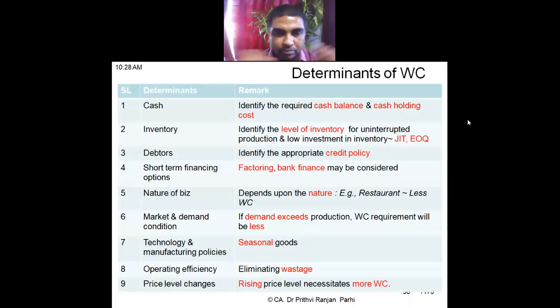Sir, here rising price means the price of raw materials? Yeah, in the context of working capital, rising prices means the cost of raw material. Okay, if raw material prices keep on increasing, then you need to keep more working capital. Okay, should I move? Yeah.